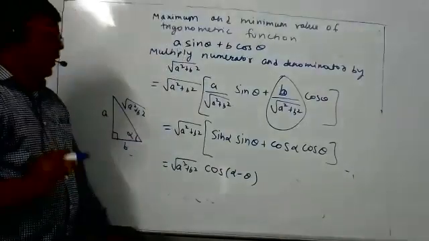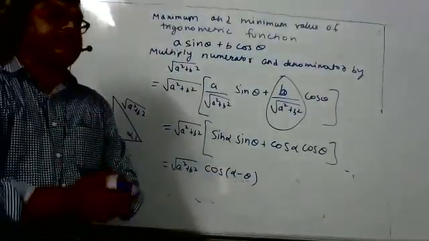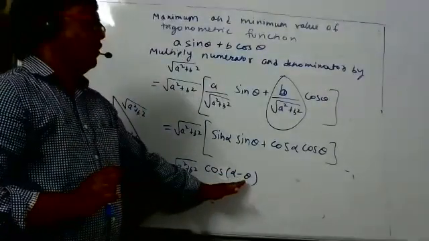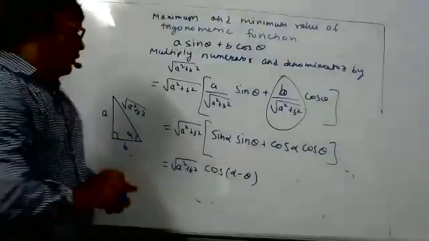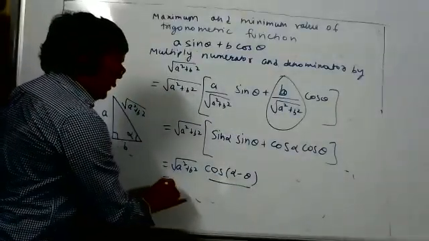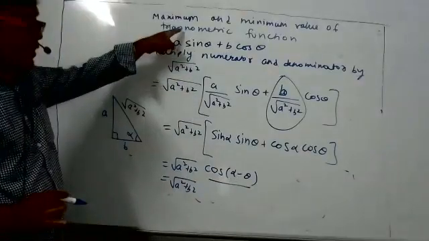Student, you have to keep in mind cos(alpha minus theta). Alpha minus theta is again a single angle. Cos of any angle can take the maximum value 1. So that's why the maximum value can be 1. If it is 1, then what will the answer be? Square root of a square plus b square. This is the maximum value of the given expression.